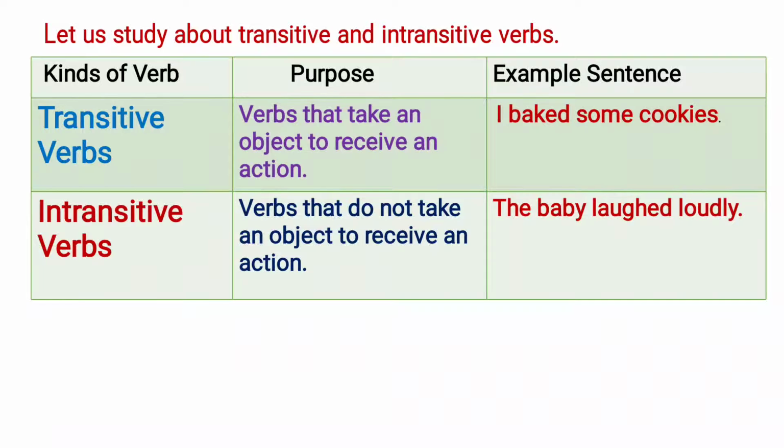Let us study transitive and intransitive verbs. There are three columns. The first one indicates the kind of verb, the second one indicates the purpose, and the third one indicates an example sentence. So let's see transitive verbs. Purpose, verbs that take an object to receive an action. For example, I baked some cookies. Intransitive verbs. Purpose, verbs that do not take an object to receive an action. For example, the baby laughed loudly.